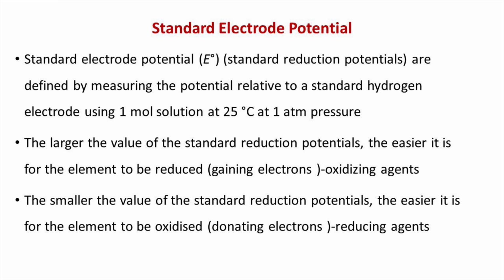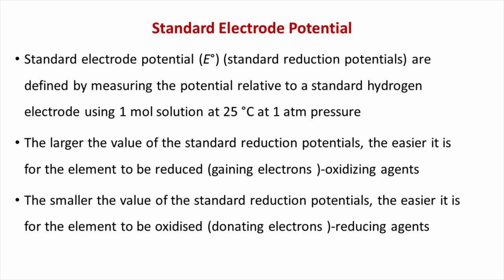Next, we are going to discuss standard electrode potential of alkali metals. The standard electrode potential is defined by measuring the potential relative to a standard hydrogen electrode using a 1 mole solution at 25 degrees Celsius and 1 atmosphere pressure. The larger the value of the standard reduction potential, the easier it is for the element to be reduced, that is, they are oxidizing agents. The smaller the value, the easier it is for the element to be oxidized, that is, they are reducing agents.